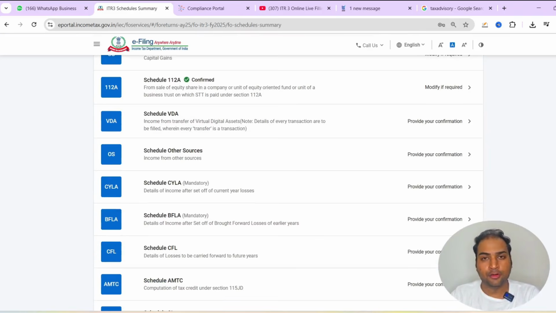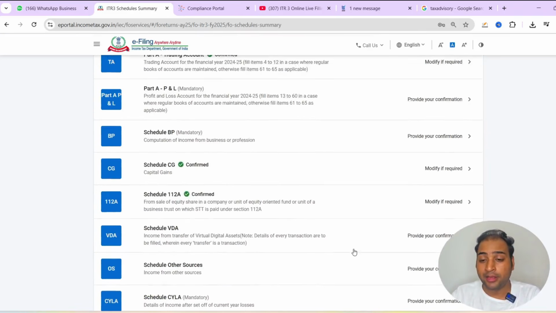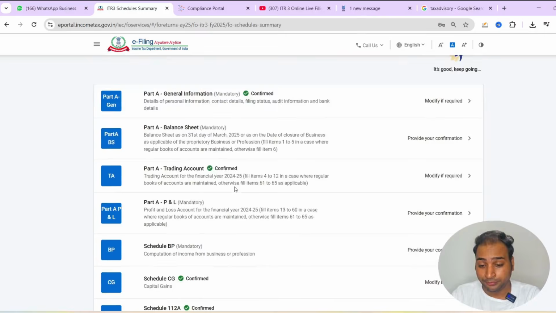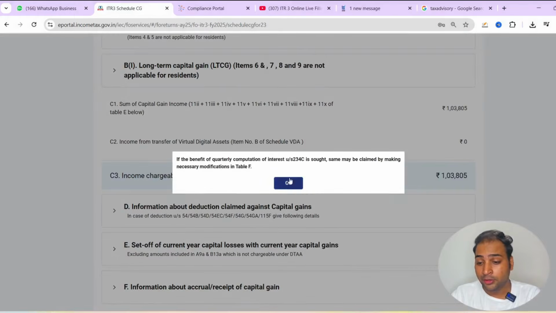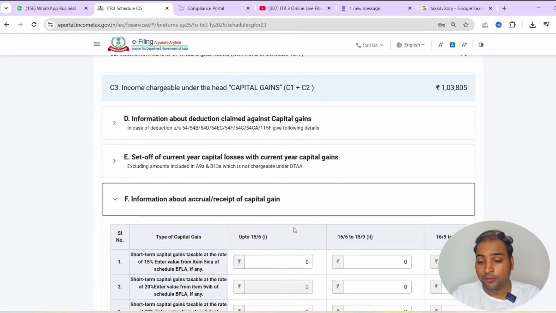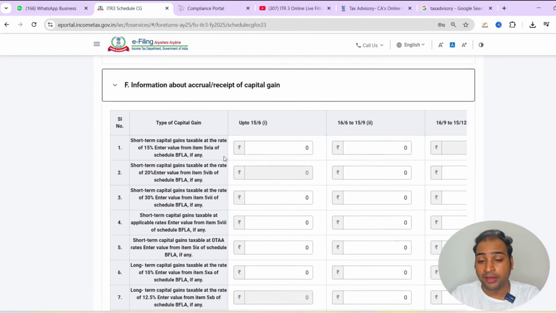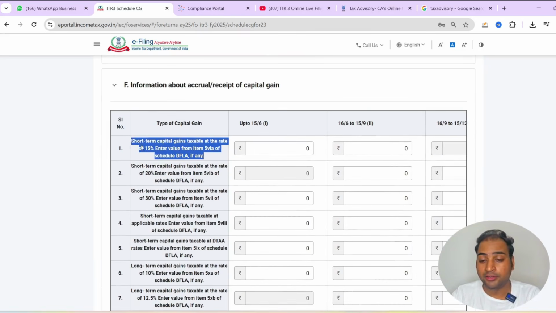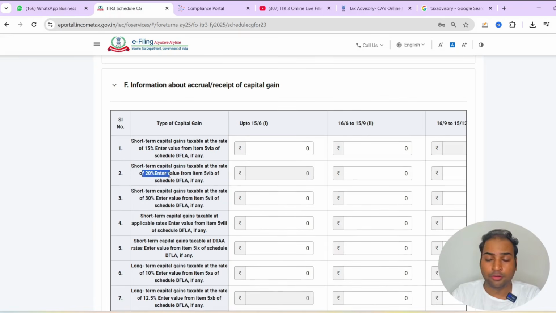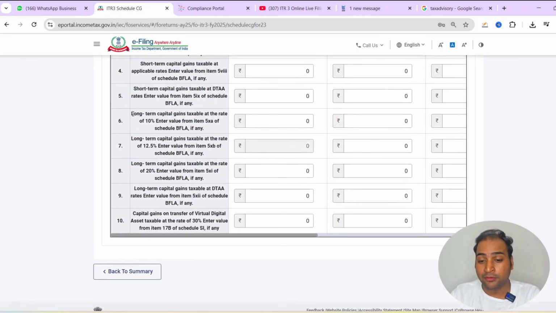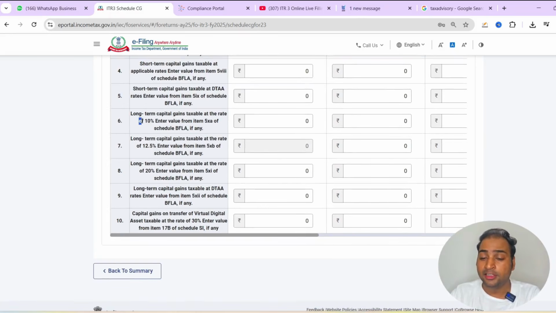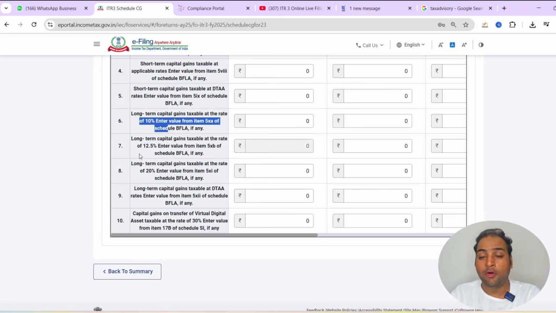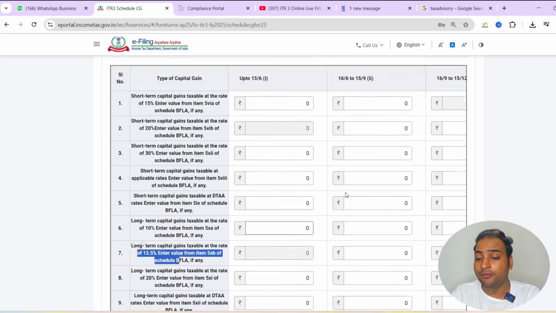After reporting your short-term capital gain and long-term capital gain, you have to go to your schedule CG, and you have to select your information about accrual receipt of capital gain. Reason being, if you have sold your short-term capital gain, all the shares and the mutual fund, the rate is 15%. After 23rd July, the rate is 20%. And if you have sold your long-term capital asset before 23rd July, then the special tax rate is 10%, or after 23rd July it's 12.5%.